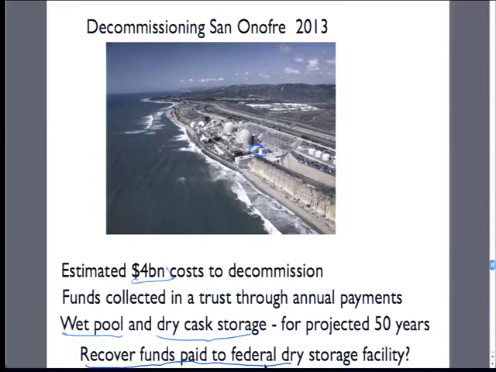So can they get this money back and be like, okay, well, if we need to come up with our own way to store things, we need money back from the federal government that we paid into a facility that's not there. I just think they should move the nuclear waste just a little bit further away from the beach.